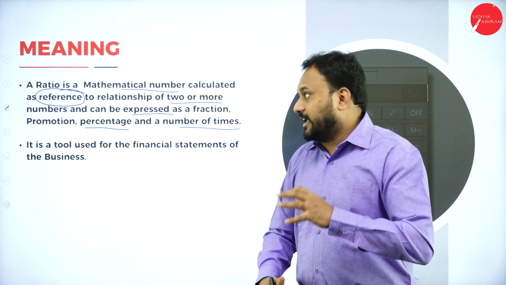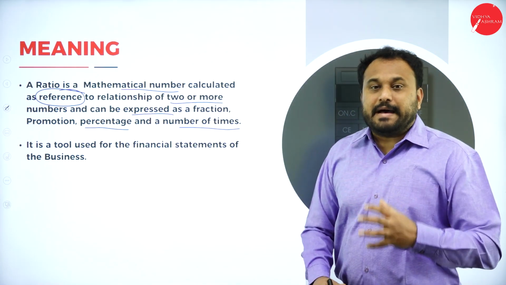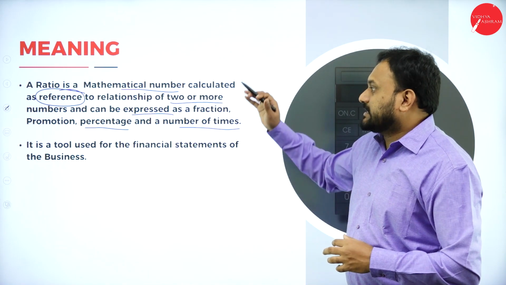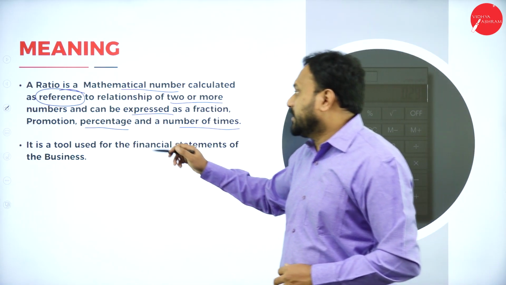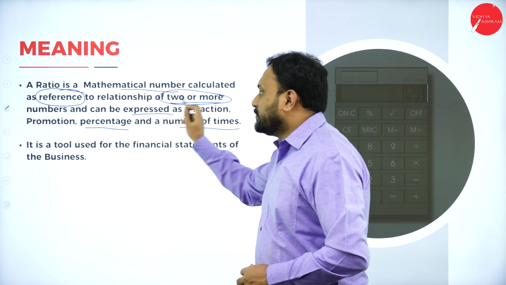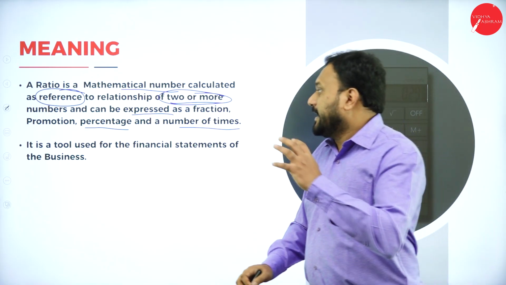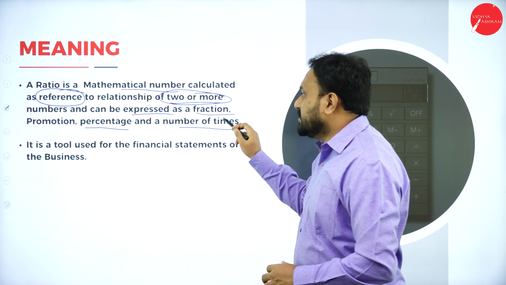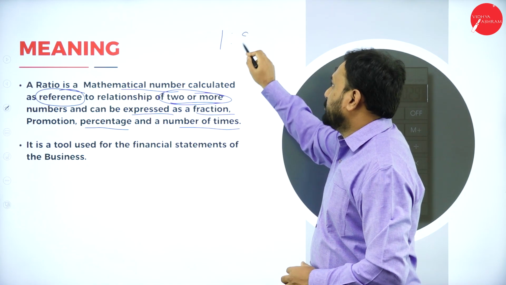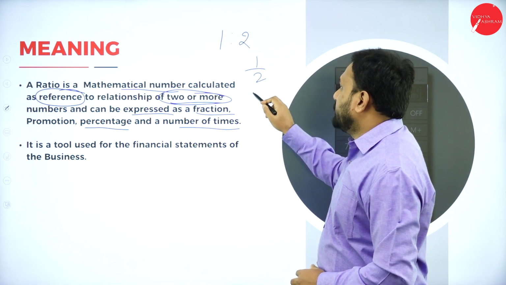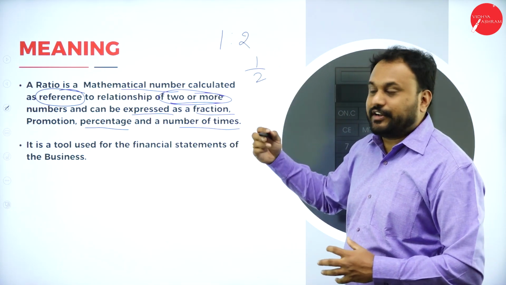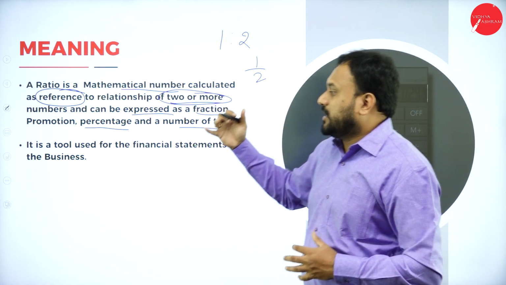So I'll repeat once again here. A ratio is what? A mathematical number which is calculated as a reference to the relationship of two or more numbers and it can be expressed as fractions. See, we have 1:2, 1 divided by 2. How will you actually go with the ratios of the fractions? So this is what is called ratio.